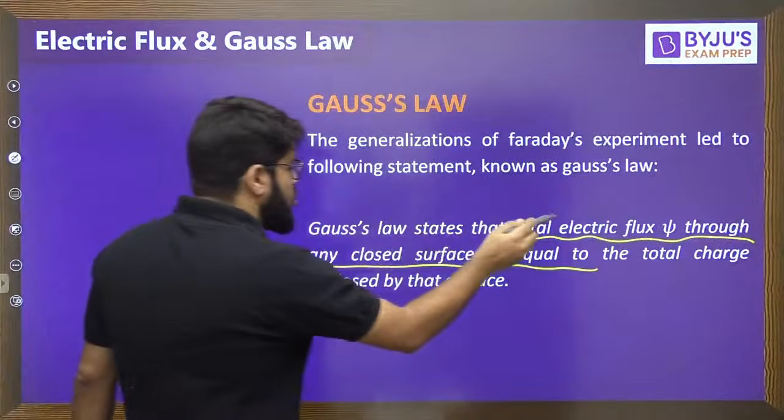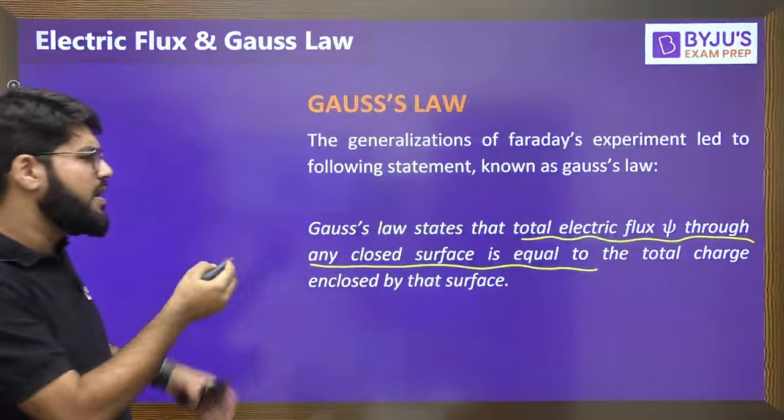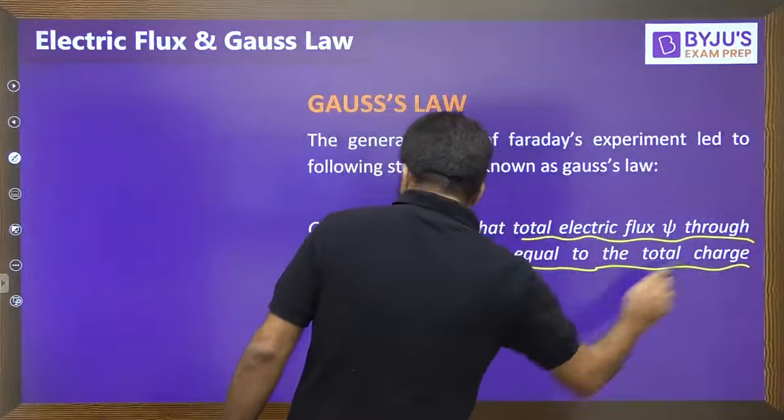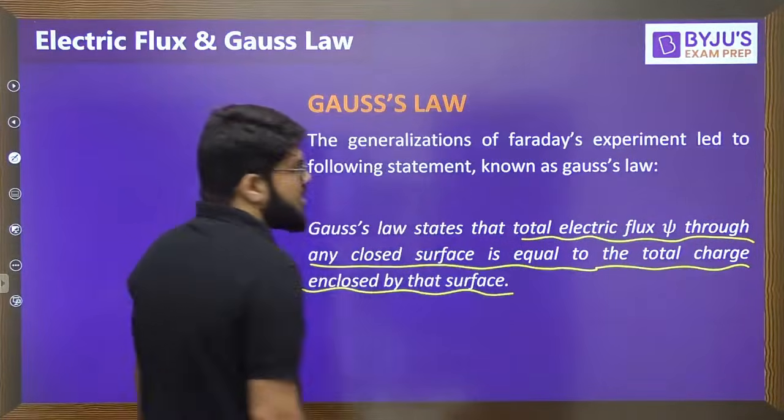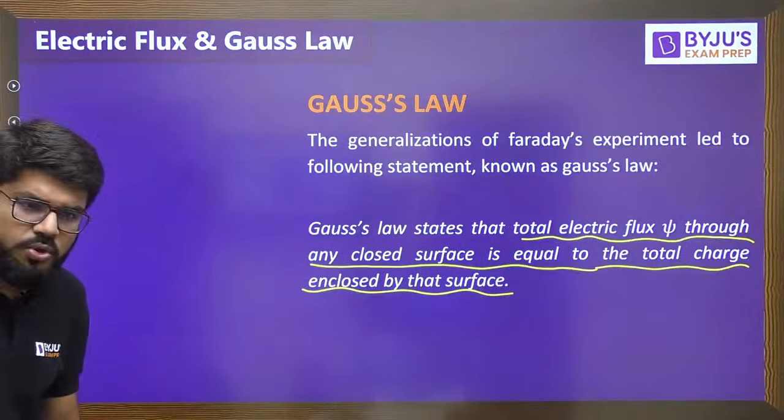The total flux crossing any closed surface is equal to what? Whatever we just observed: the total charge enclosed by that surface. Whatever charge is inside, we are going to take questions based on this, don't worry.